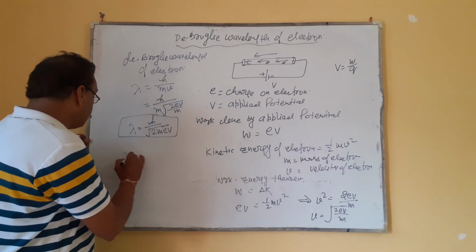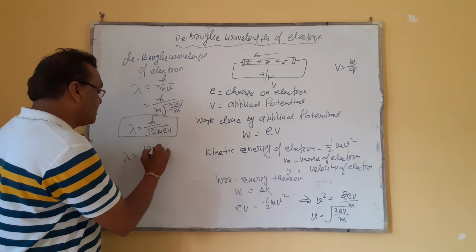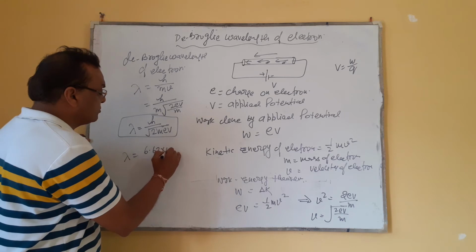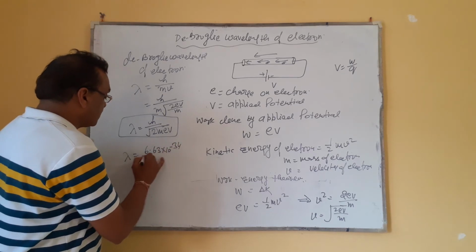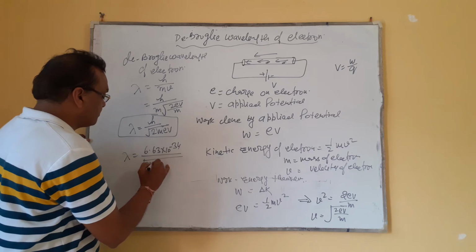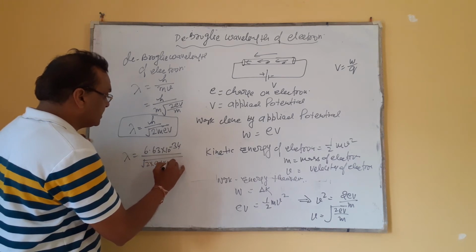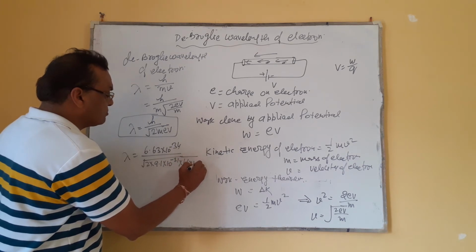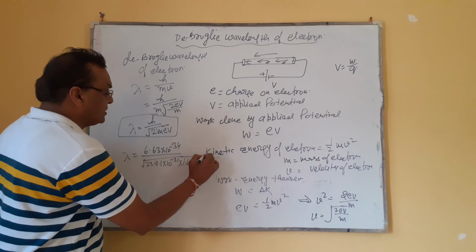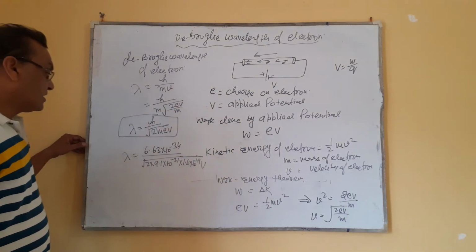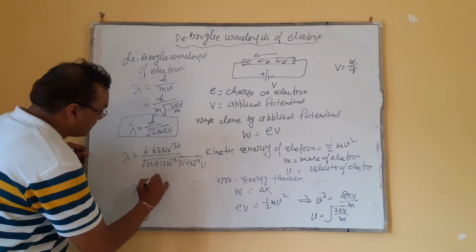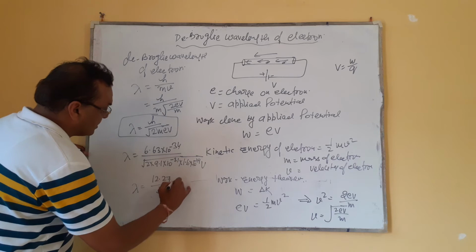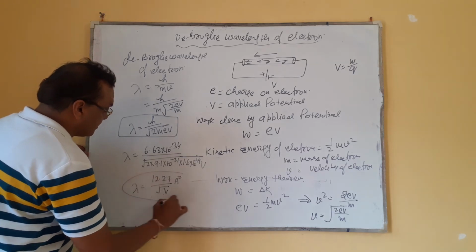Now if you put everything, h is equal to 6.63 into 10 to the power minus 34, under root 2, mass of electron 9.1 into 10 to the power minus 31, charge 1.6 into 10 to the power minus 19. We will calculate this. You will get lambda is equal to 12.27 under root V, that is called the de Broglie wavelength of the electron.